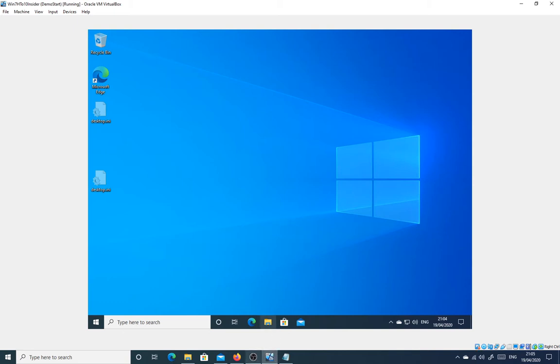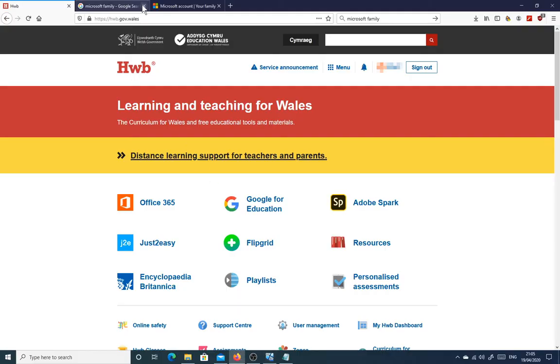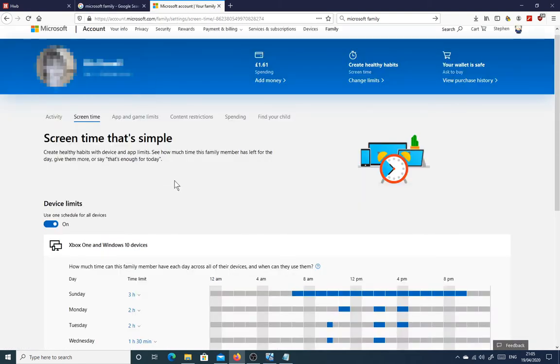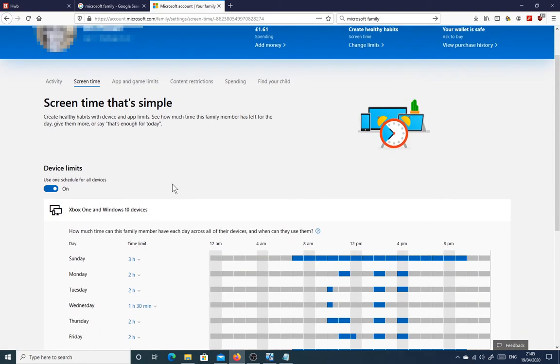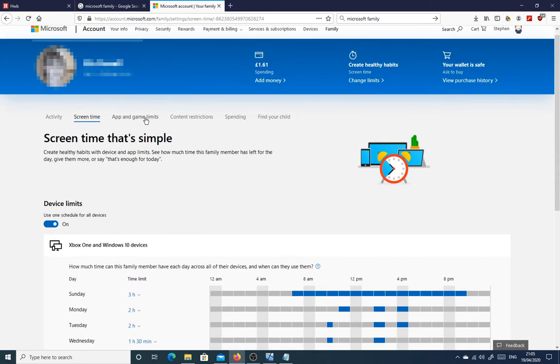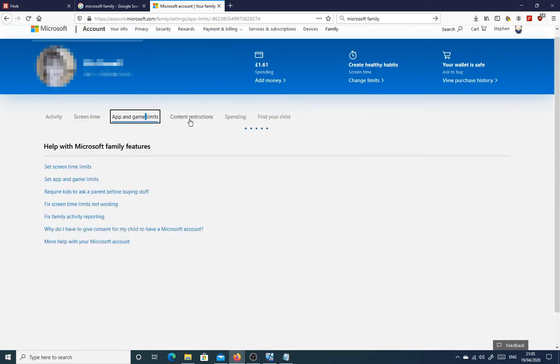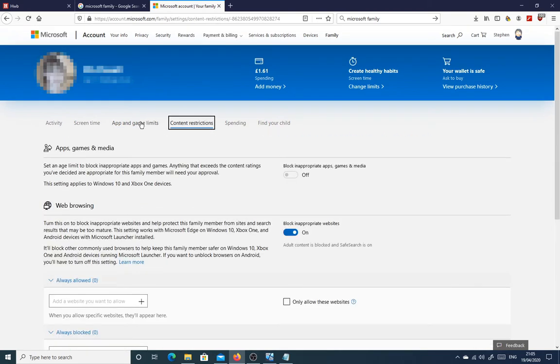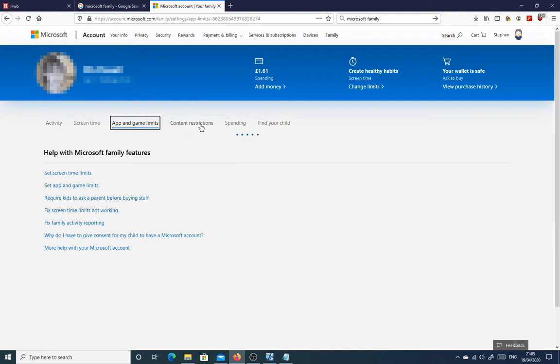As I'll be adding my daughter using a child account, this has another nice little advantage. I can make use of Microsoft's parental controls. Search for Microsoft Family, and you'll find your family Microsoft account on the top. And we've got parental controls like this, where we can set total screen time limits. We can set periods where the devices are allowed to be used or not used. I can set application and content restrictions as well. That could perhaps help avoid distractions during school work time.